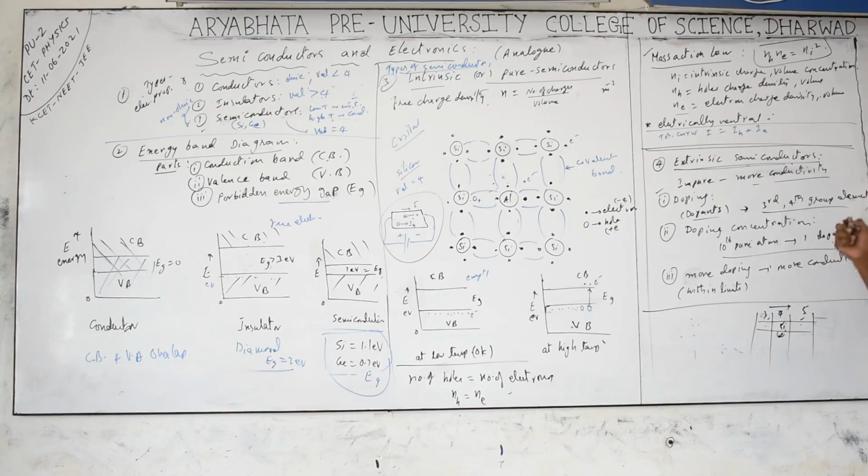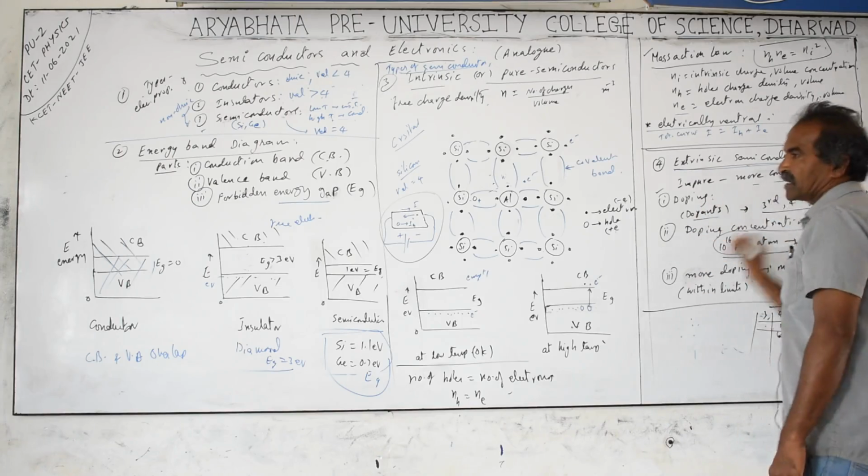If you add more impurity concentration, the material becomes completely like a conductor. We don't want it to act as a conductor. It should behave as a semiconductor only, and should conduct under specific conditions only. It should not behave completely as an insulator either. So we have to control its conductivity by adding impurities of specific values, not large quantities, not too low, but small amounts. Generally one dopant is added into 10 to the power of 16 pure atoms. If you increase, you can add a few more, 2, 3, 4, 5, but not 50%, not large percentages. If you increase the dopant, the impurity increases and the conductivity also increases. More doping means more conductivity, within particular limits only. And next we are going to discuss the types of extrinsic semiconductors.